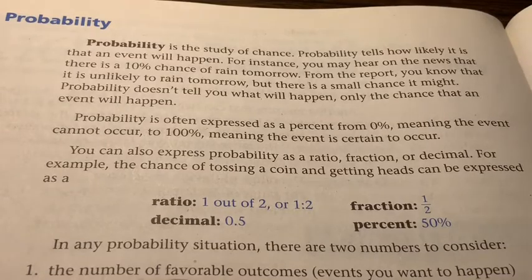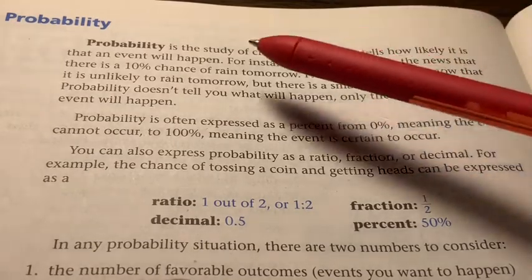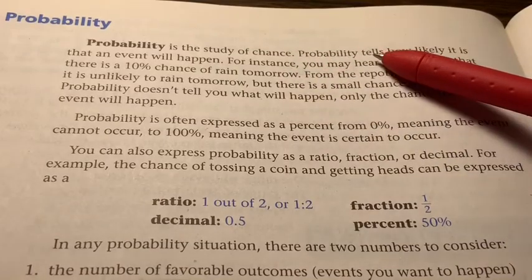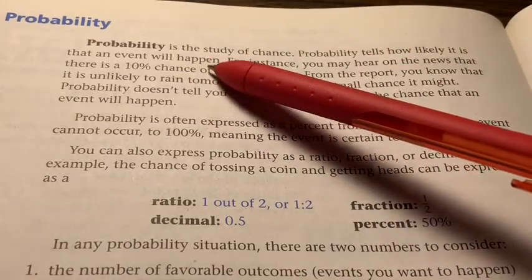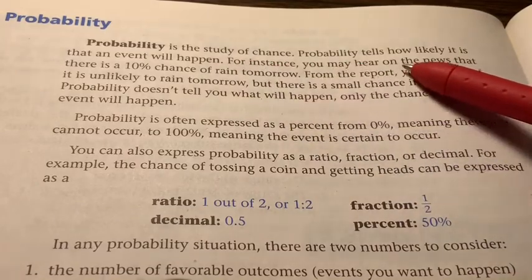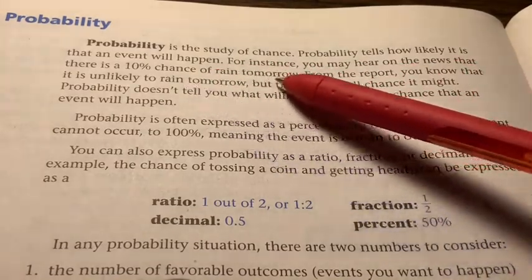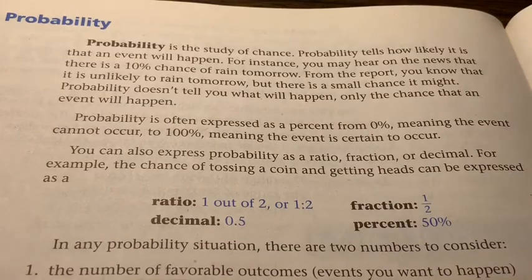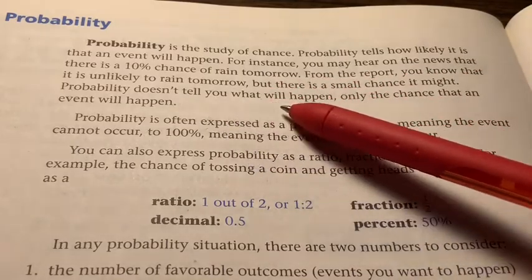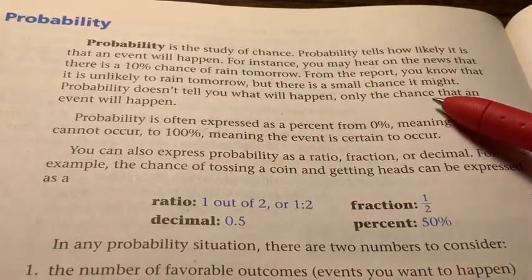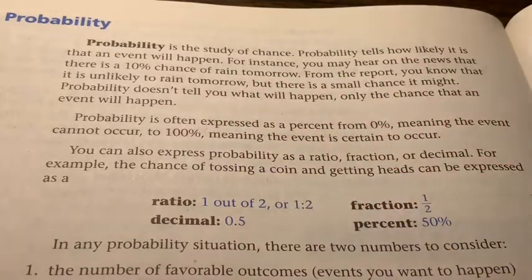So today's lesson is probability, and let's get right into it, okay? So let's look at this definition. Probability is the study of chance. Probability tells you how likely it is that an event will happen. For instance, you may hear on the news that there is a 10% chance of rain tomorrow. From the report, you know that it is unlikely to rain tomorrow, but there is a small chance it might. Probability doesn't tell you what will happen, only the chance that an event will happen.